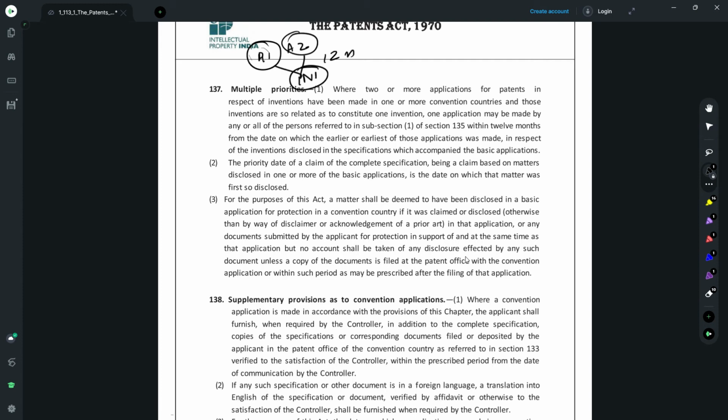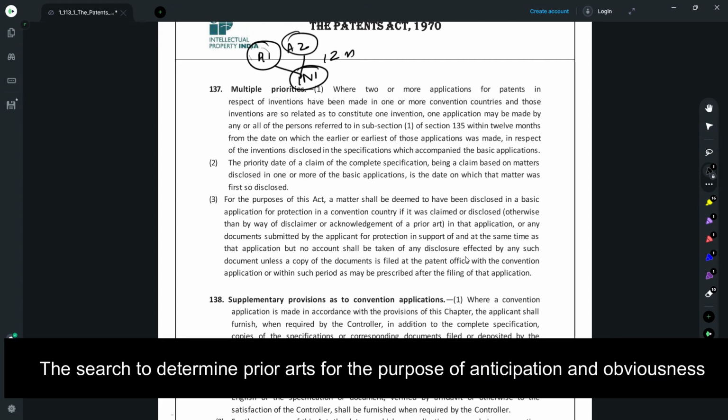And for the claims relating to the invention claimed in A2, the priority date would be that of A2. So here each claim of the Indian application would have different priority dates as per when they were first disclosed. It is not like all the claims would have the same priority date. Why is this important? Because your subject matter is searched based on your priority date. So each claim would be searched as per its own priority date.